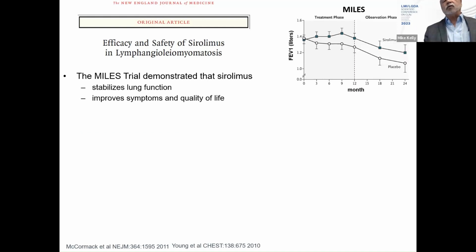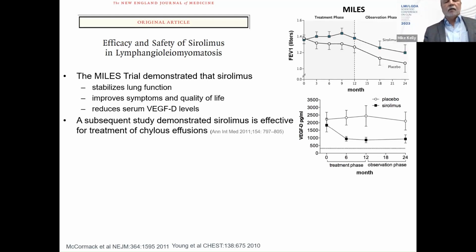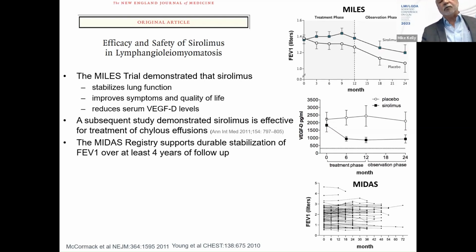It improves some measures of quality of life and some symptoms. It decreased serum VEGF-D levels. You can see that a normal VEGF-D level is about 350. The placebo group median was around 2250 and stayed level throughout the course of the trial. The VEGF-D level dropped in the patients on sirolimus and stayed depressed, although there was a little bit of an uptick in the observation year when patients were off drug. That's more apparent on the spaghetti plots from this chart. And a subsequent study done by Joel Moss demonstrated that sirolimus is quite effective for the treatment of chylous effusions. That was published a month after the MILES trial.